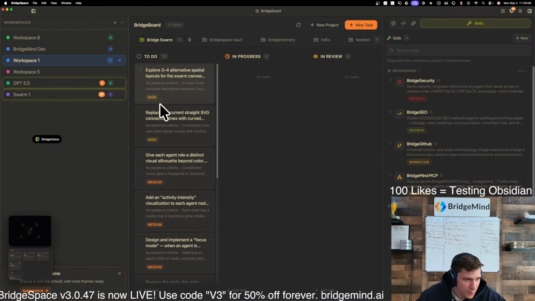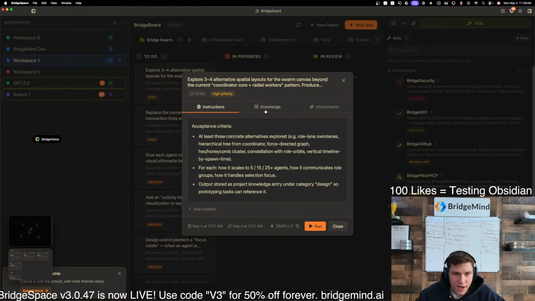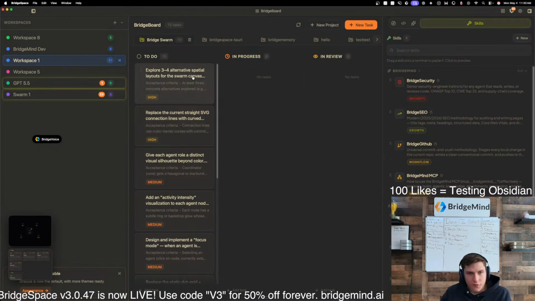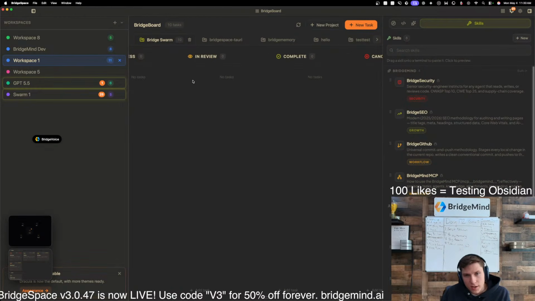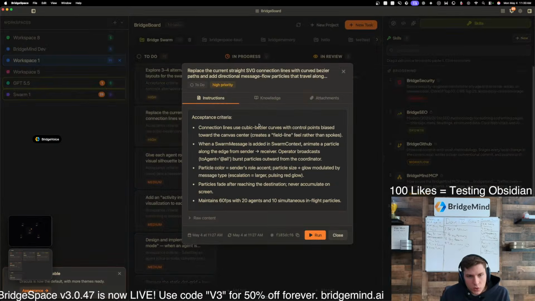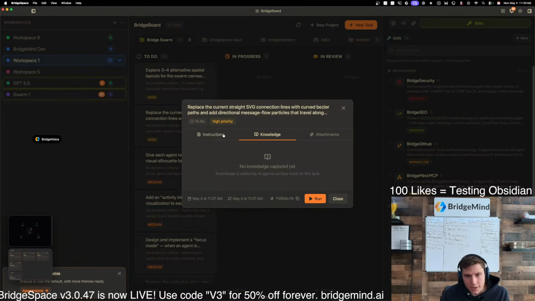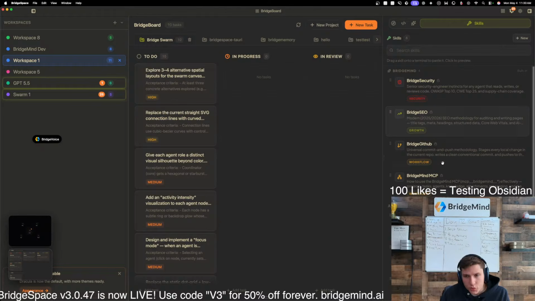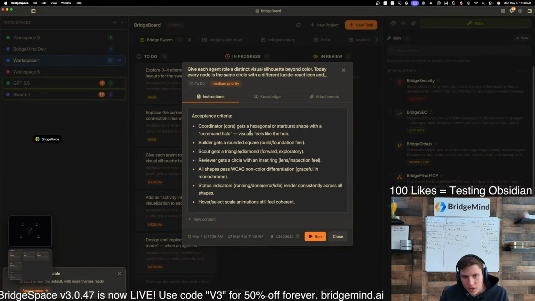Towel said you need good templates, 100%. Is this available on Windows? Yeah, it is. So look at this, guys. With these tasks, it basically creates tasks for different agents. Over here you have to do, in progress, in review, complete, and then canceled. We just had an agent, and all we had to do was drag and drop the BridgeMind MCP skill, and all of a sudden it's creating all this. So look at all this.